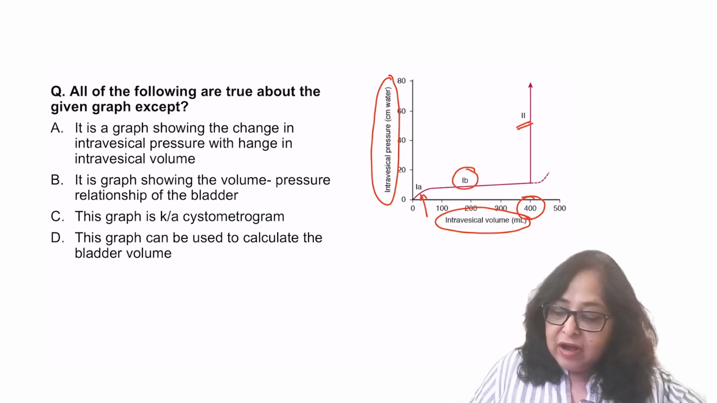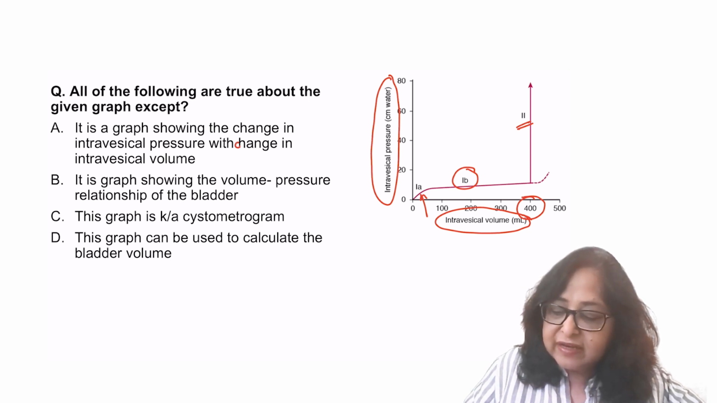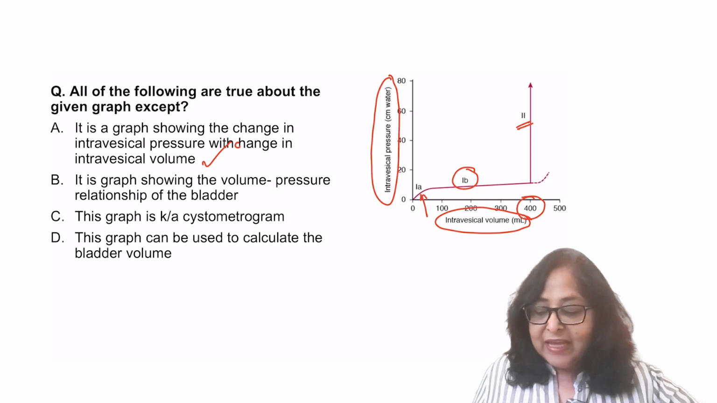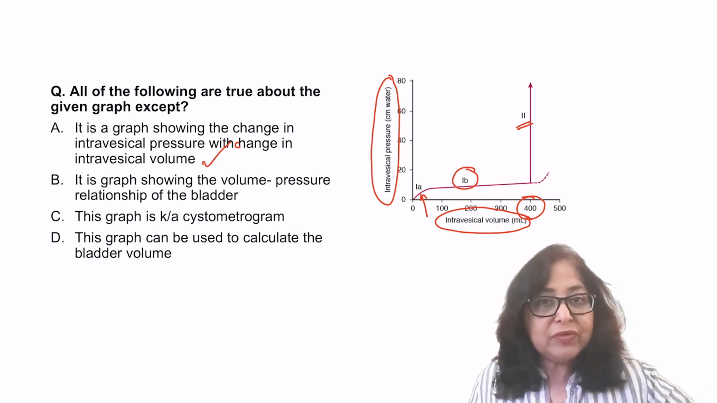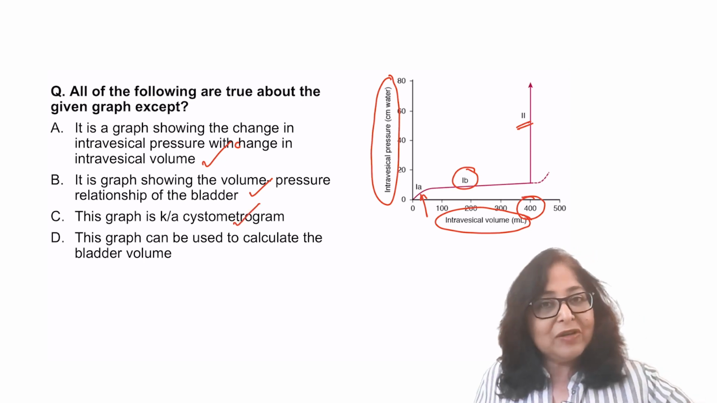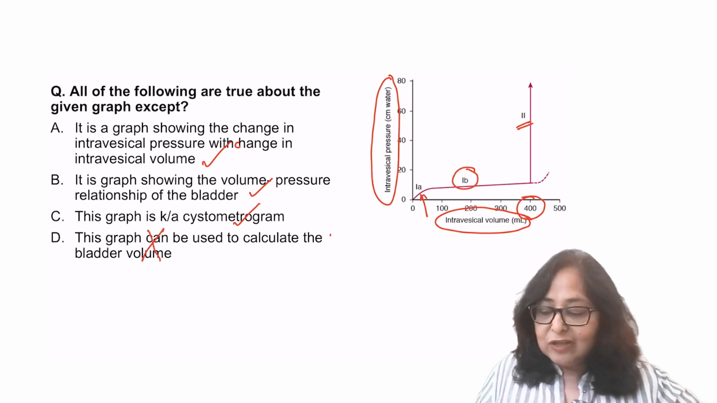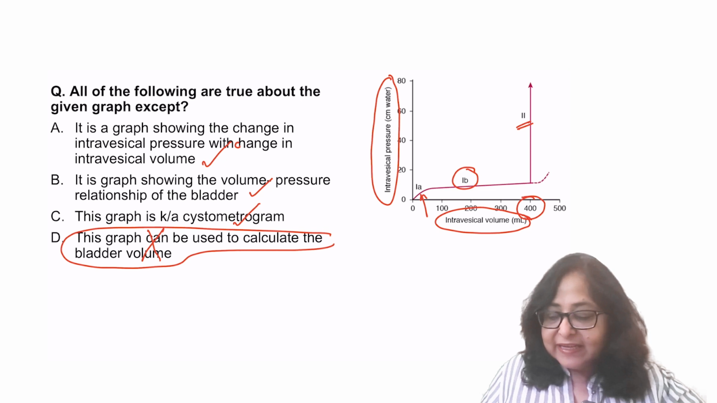So is this a graph showing the change in intravesical pressure with the change in the intravesical volume? That is true. Is it a graph showing the volume-pressure relationship of the bladder, which is also true? It is known as a cystometrogram, which is true. This graph can be used to calculate the bladder volume. That is false. So answer to this becomes D.